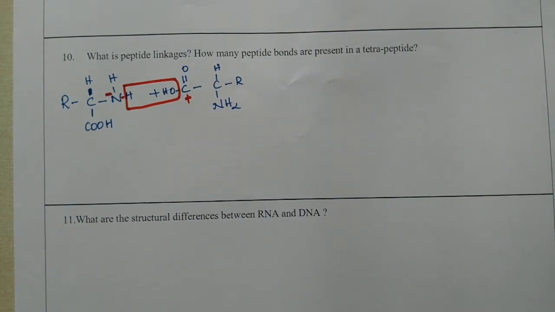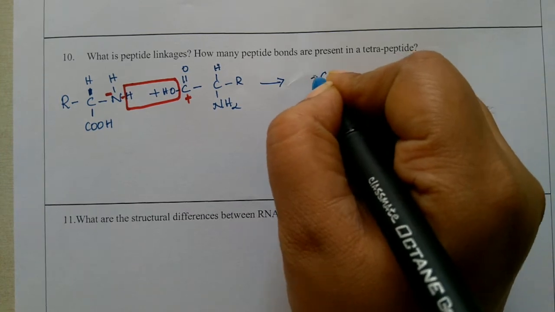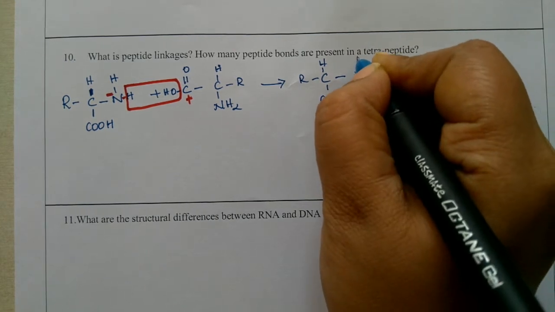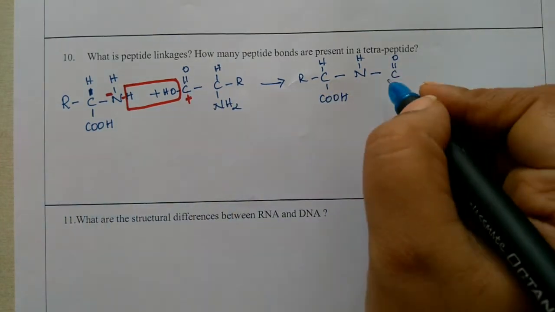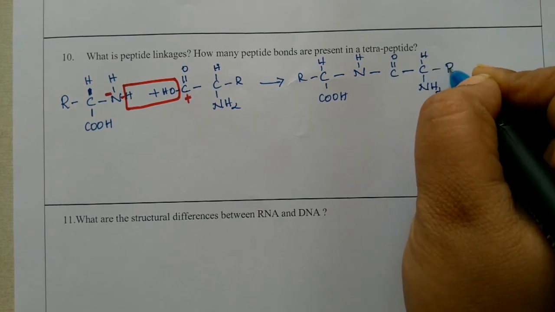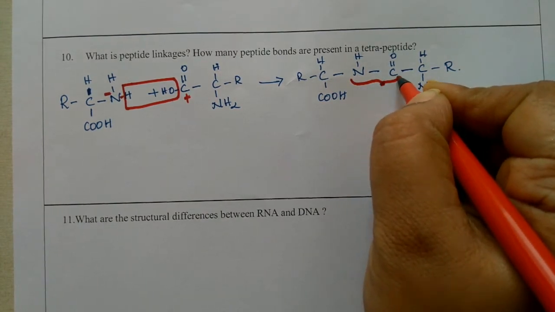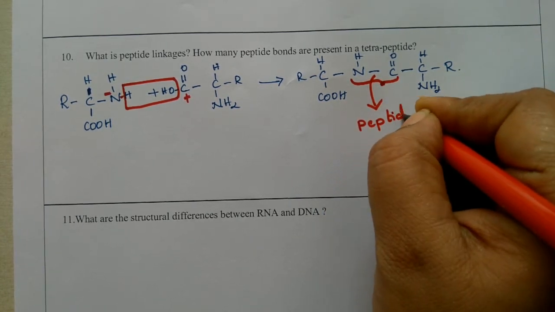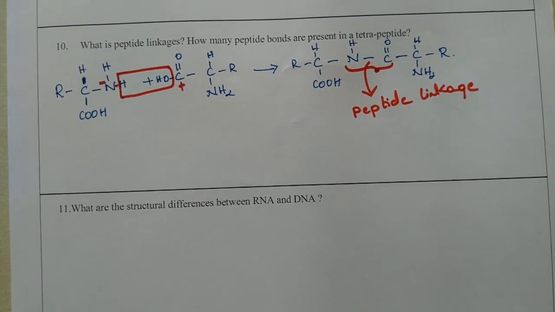Now combine both. That is R, CH, C double bond O, NH, C double bond O, continuing. N minus combines with C plus, C double bond O, CH, NH2, R. So this bond between NH and C double bond O is called the peptide linkage.